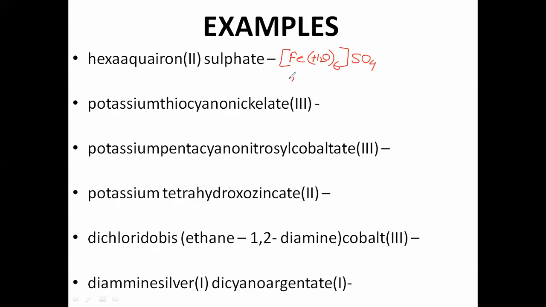Obviously this is the complex part, always in square brackets. Please don't forget that. So first the metal, Fe, iron, right? And then the ligand, and then you have actually +2. Water has a charge of 0, and sulfate has a charge of -2. -2 and +2 neutral. So that's fine. Always check the charge.